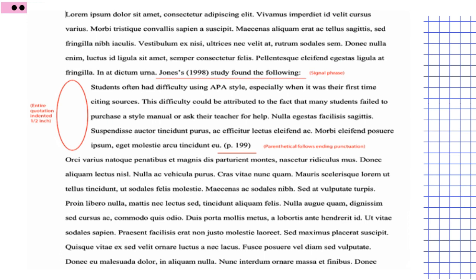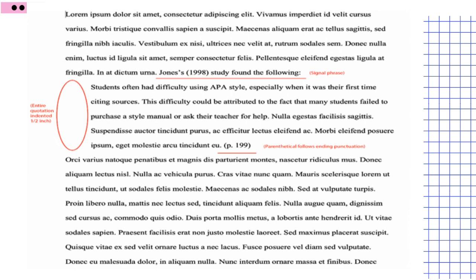As you can see from the slide, the underlined phrase, Jones 1998 study found the following, is a signal phrase. It means it is signaling the researcher or the reader that on the next few lines of the paragraph, it is quoted material.